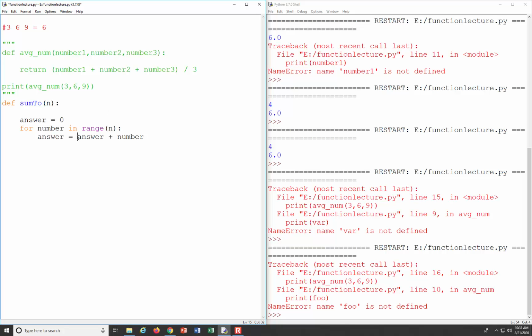So we're going to take the current answer, add on our number, and store that inside of that same variable, okay? And so hopefully you can see that as we progressively loop through, we're going to add on 0, and then 1, and then 2, and then 3, and then 4, and then 5, and then 6. And by the end, we're going to have a finished sum of our values, okay?